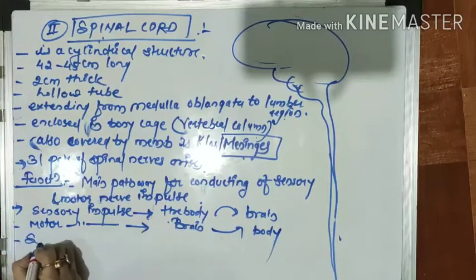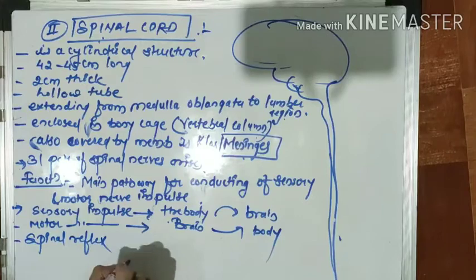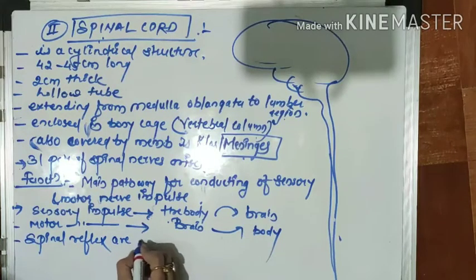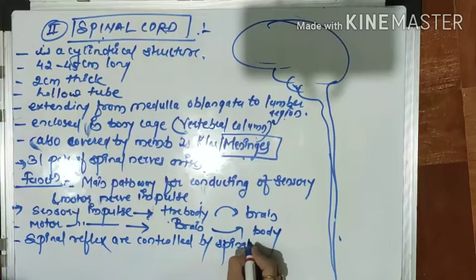The next function is that spinal reflexes are controlled by the spinal cord only. We will see spinal reflexes and cerebral reflexes in reflex action.